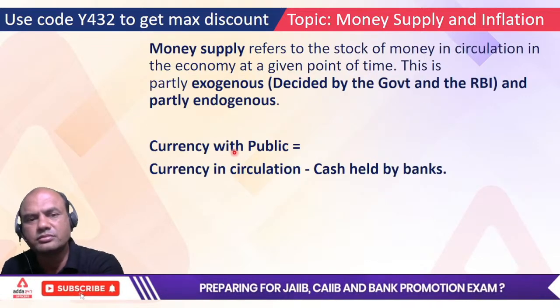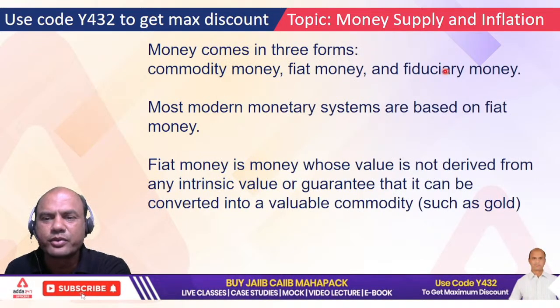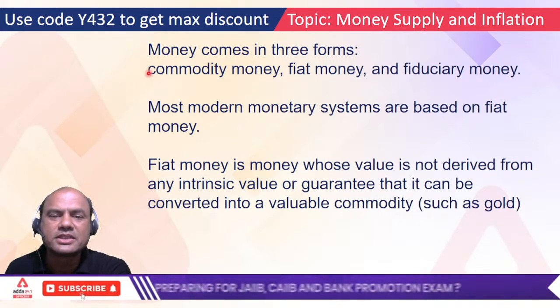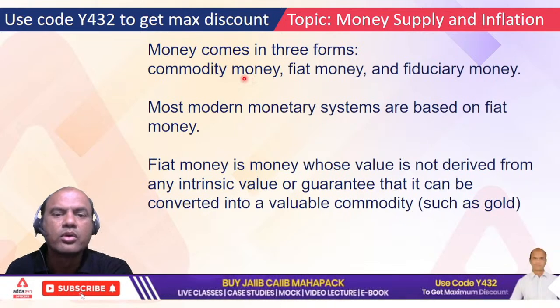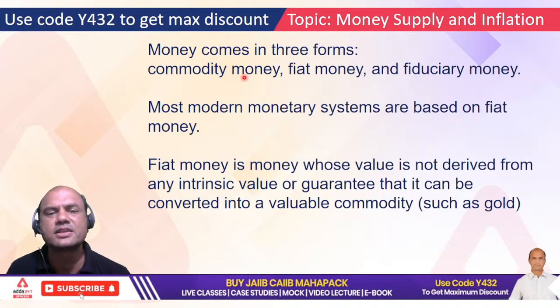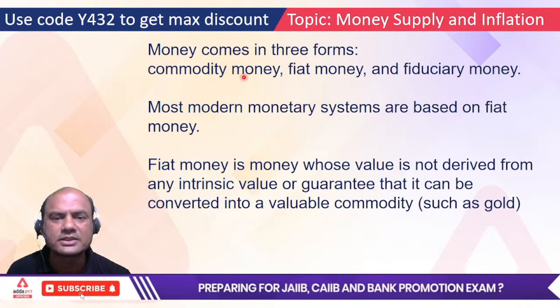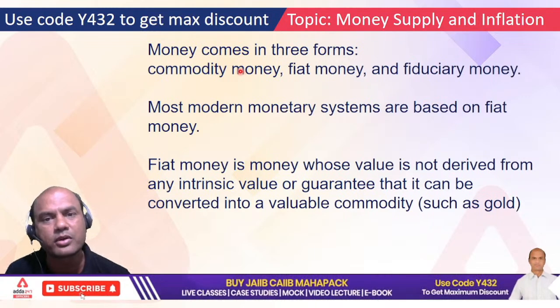Now just to give you the other things, fiduciary and commodity money. Commodity money means it's related to some commodity like gold, right? If I have to buy something, I exchange gold with you. In earlier ages it was gold, then it was copper also, right?